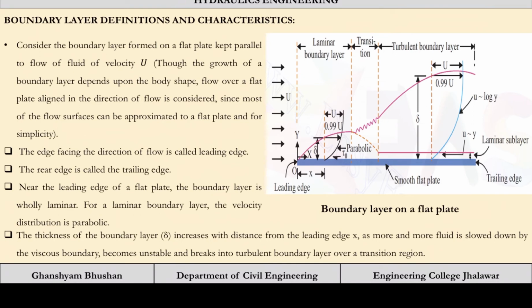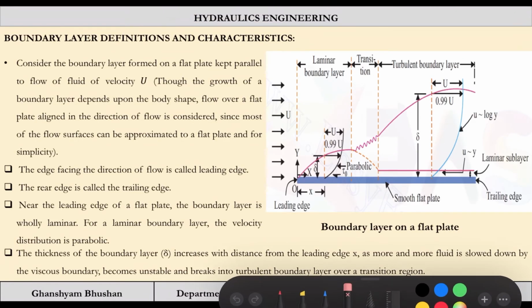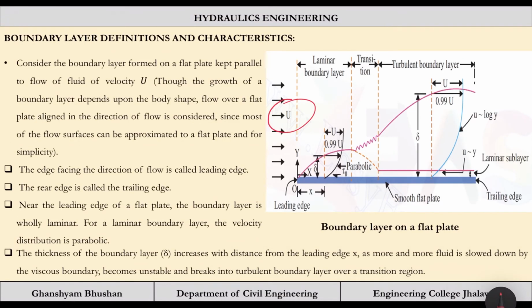Clear? Now let us try to understand the characteristics of the boundary layer with the help of this. Again, the diagram is almost the same. Consider a boundary layer formed on a flat plate kept parallel to the flow of fluid with velocity capital U. U or V, it is up to you. Here we have taken capital U, the velocity of the free stream. Though the growth of a boundary layer depends upon the body shape, flow over a flat plate aligned in the direction of the flow is considered, since most flow surfaces can be approximated to a flat plate, and for simplicity we are taking a flat plate.